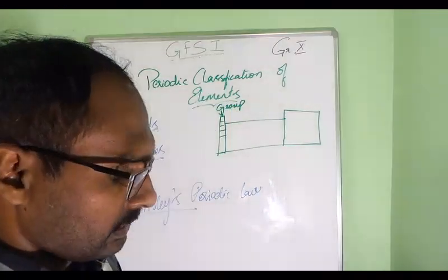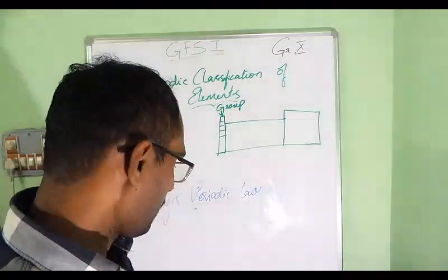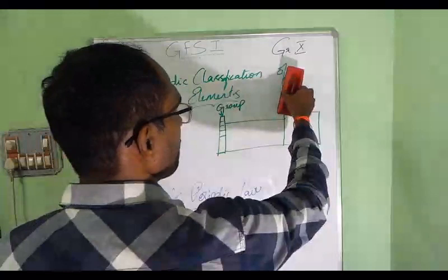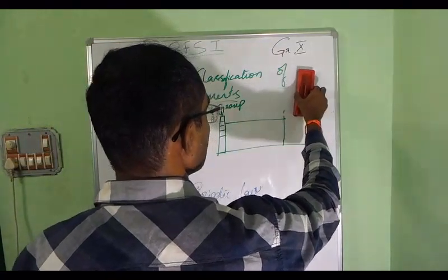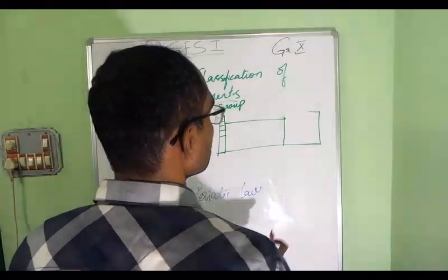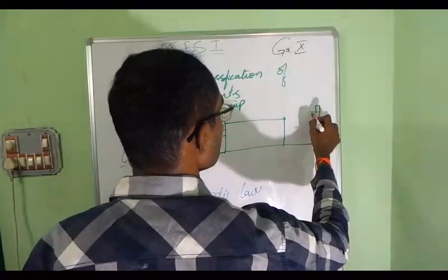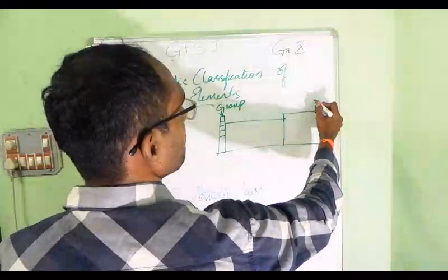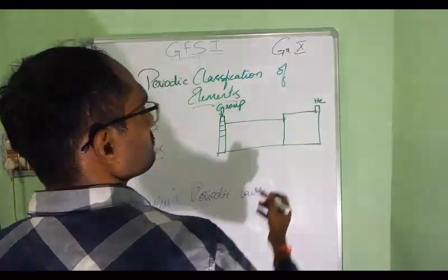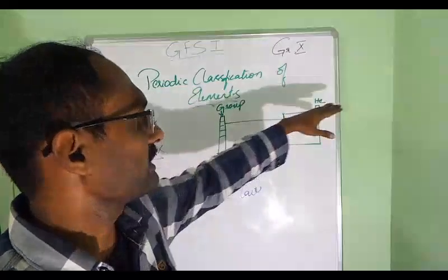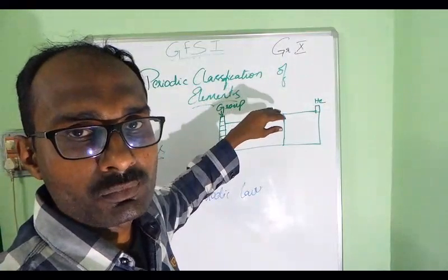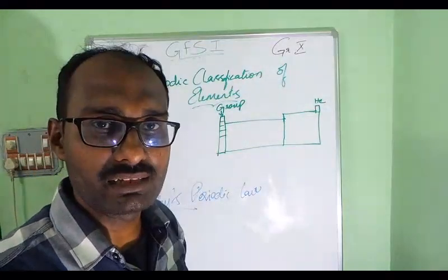Now after hydrogen comes helium, and this is an interesting part. Hydrogen and helium, which are placed in the same row, have only one shell.